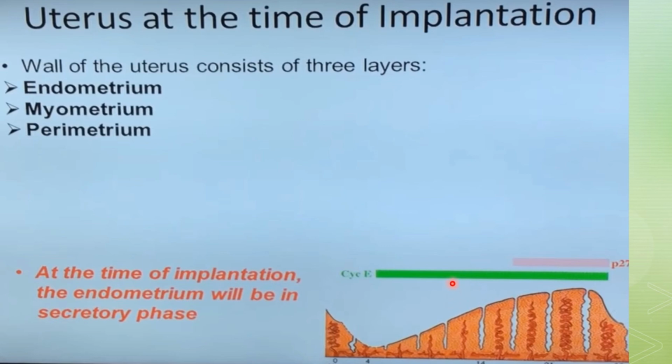Initially the progesterone is produced by the corpus luteum. At the time of implantation, the endometrium will be in the secretory phase. The secretory phase will begin approximately 2 to 3 days after ovulation in response to the progesterone produced by the corpus luteum. So ultimately it will be helpful for this. In this way the endometrium will assist in the implantation and contribute to the formation of the placenta.